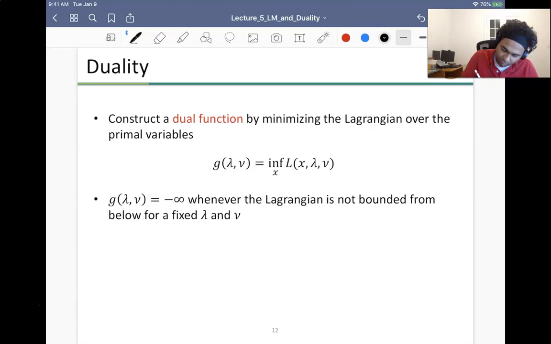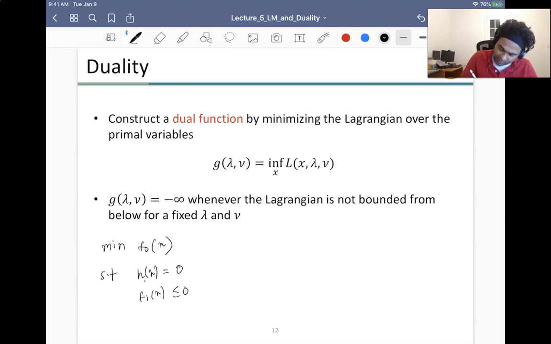So my primal problem is where I minimize f0 of x subject to hi of x equal to 0 and fi of x less than or equal to 0.